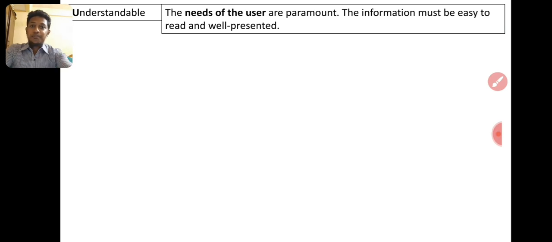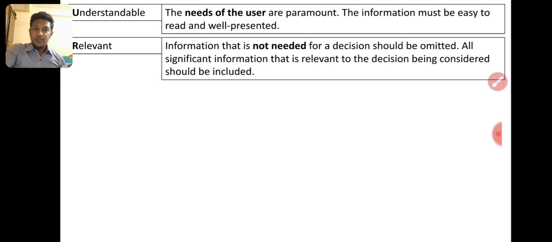That is understandable. Then relevant information that is not needed for the decision should be omitted, right? All significant information that is relevant to the decision being considered should be included. So some information was omitted in that Airtel advertisement. The advertisement does not say that the 99 rupees talk time will not be balanced. Only 300 MB will be given and 1000 SMS. That is enough. Now talk time is reduced.